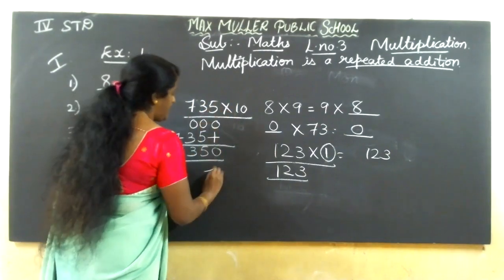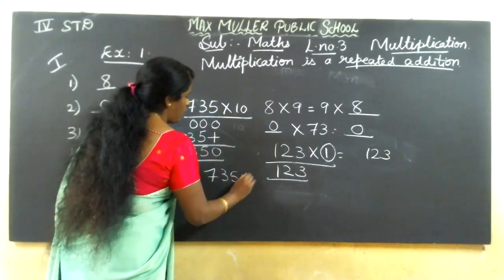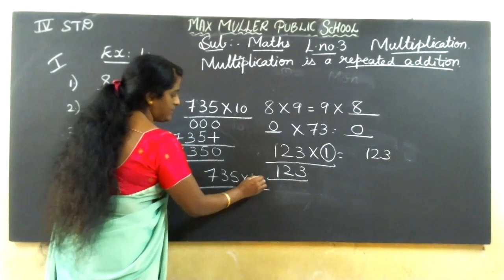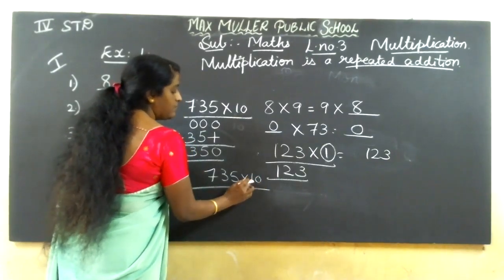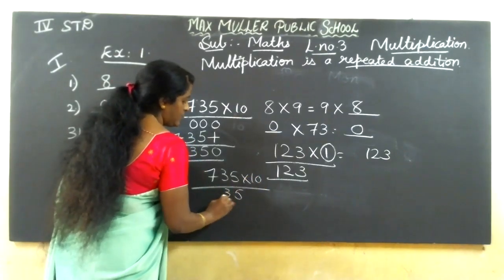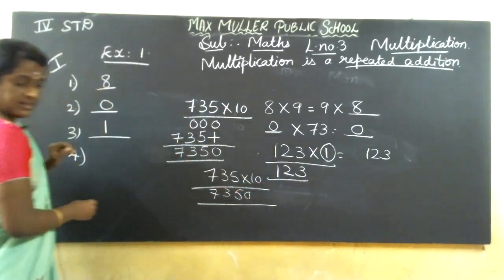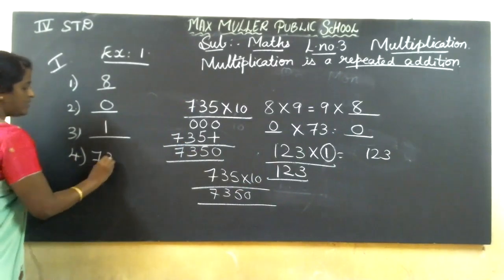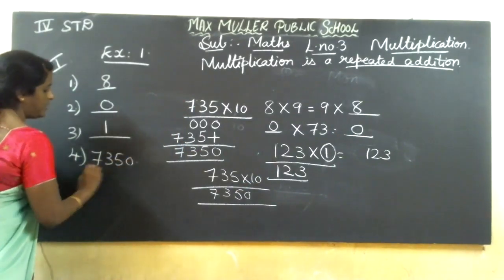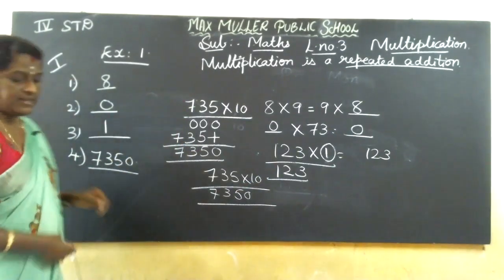So when you want to write the direct answer, if 0 is there, you won't multiply by 0. So only 1 is there. So the first number, if you leave it: 1 5s are 5, 1 3s are 3, 1 7s are 7, and this 0 you can write. So your answer is 7350. Got it? 7350.